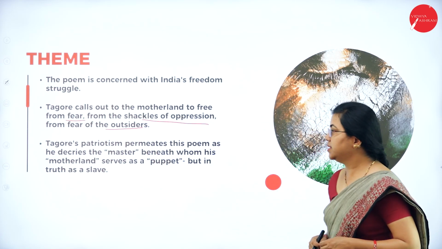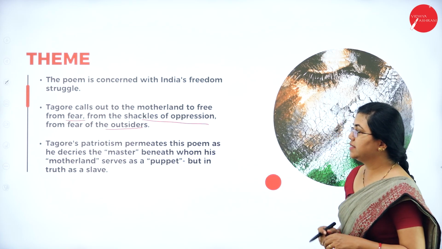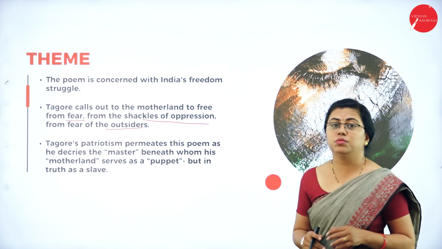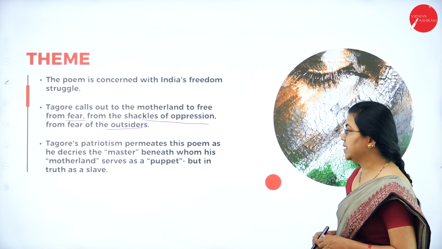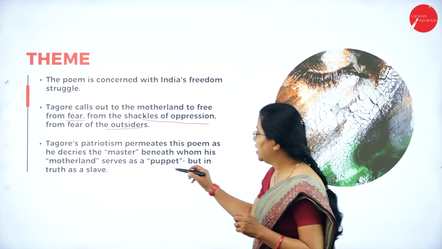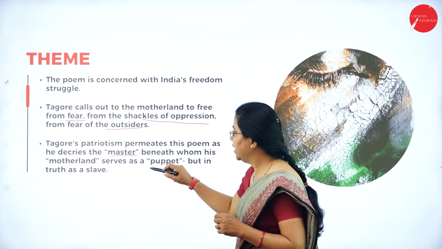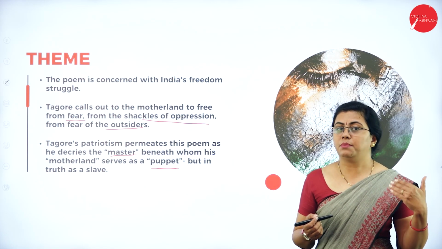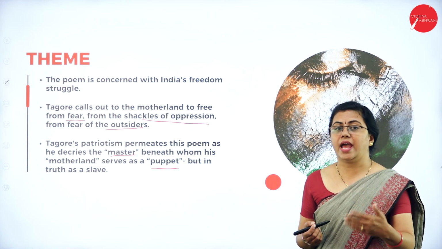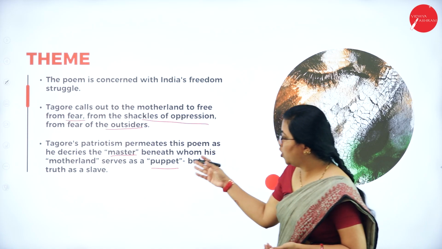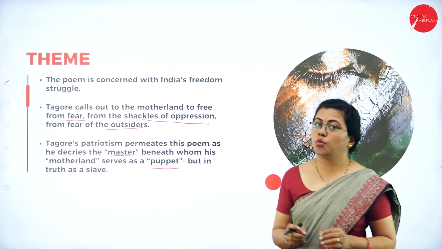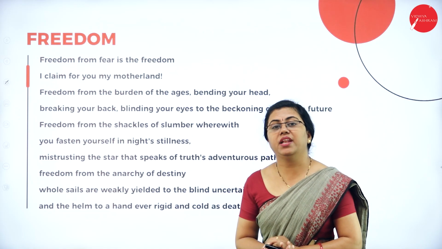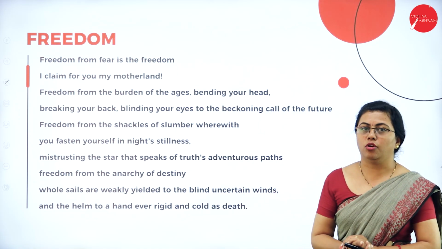Tagore's patriotism permeates this poem as he decries the master beneath whom the motherland serves as a puppet. So he is talking that there is a master and he takes this motherland as a puppet, like that the master makes this motherland act as per his wish, dance according to his tunes is what he says in this poem. So this was the theme of the poem. We'll now move on to the summary of the poem.